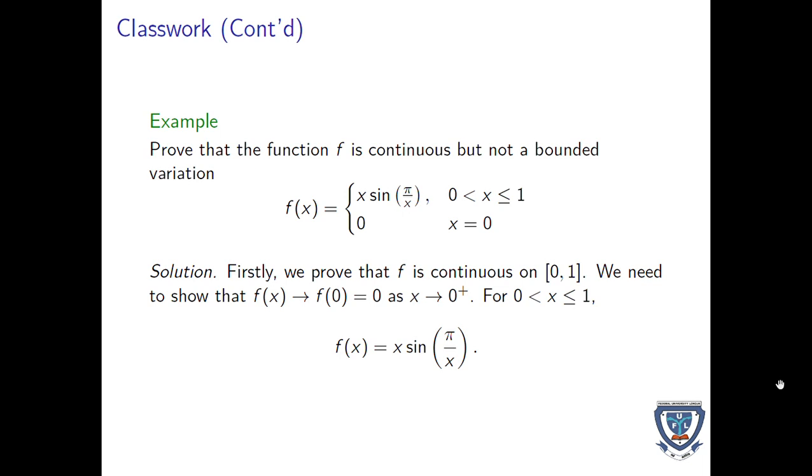We have another example here to prove that the function f is continuous but not of bounded variation. Firstly, we prove that f is continuous on [0, 1]. We need to show that f of x goes to f of 0, which is 0, as x goes to 0 plus, for the directional limit. So for x going from 0 to 1, f of x is equal to x sine pi over x.